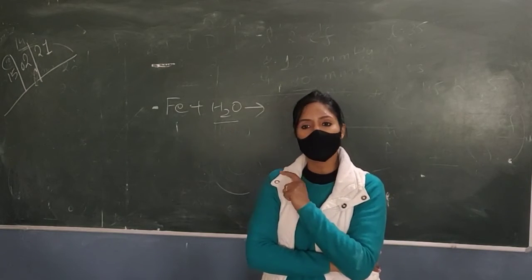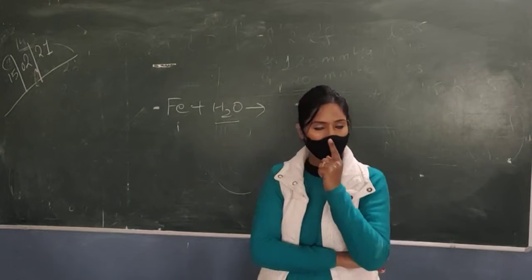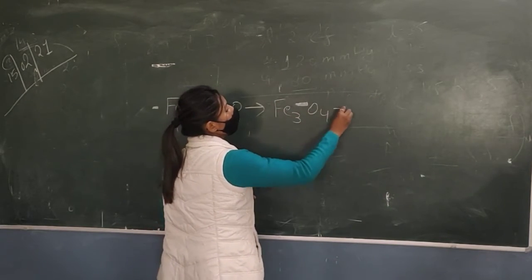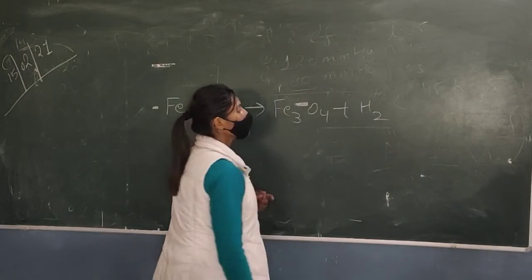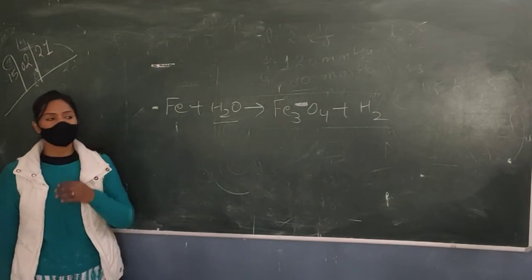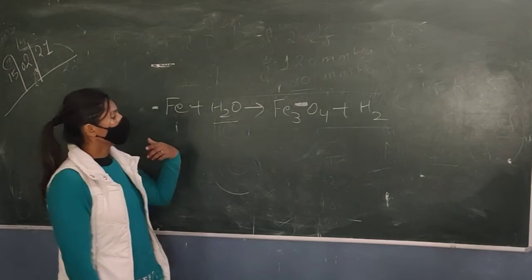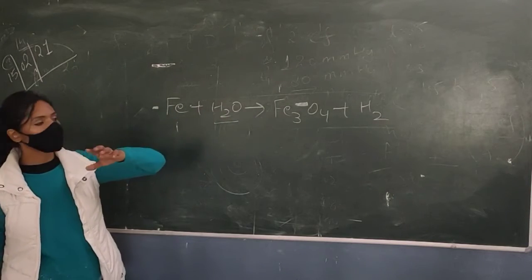Iron only reacts with steam. In the form of steam it will react and form Fe3O4 plus hydrogen gas. So it forms iron (II, III) oxide.